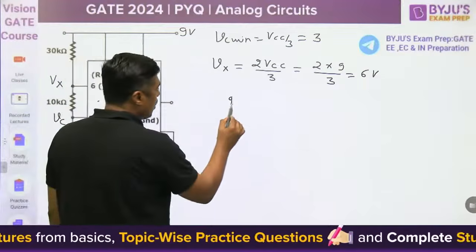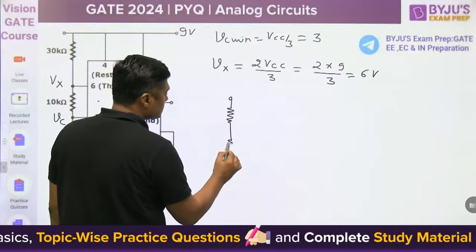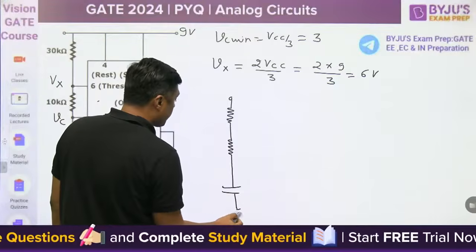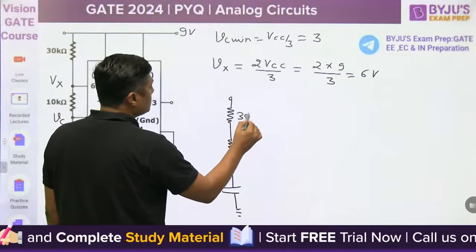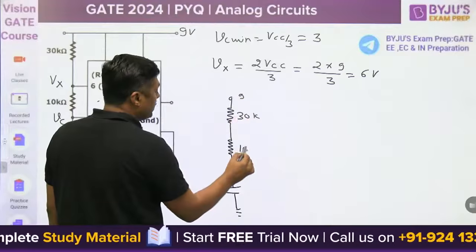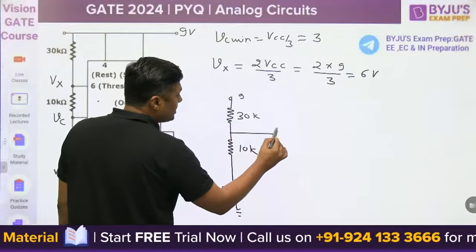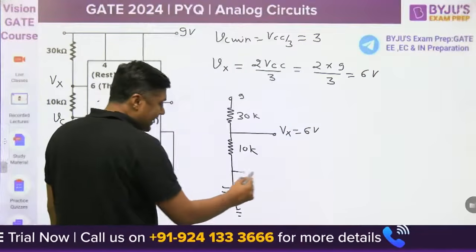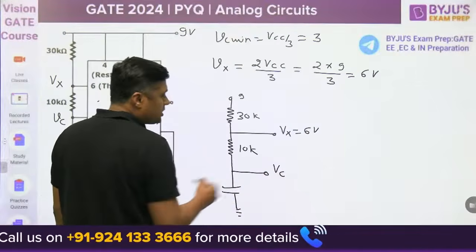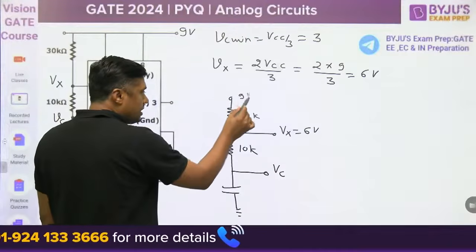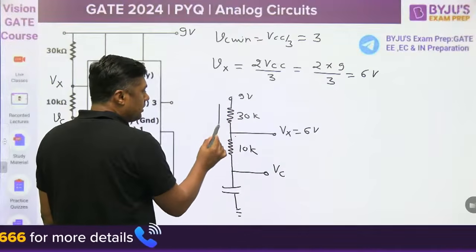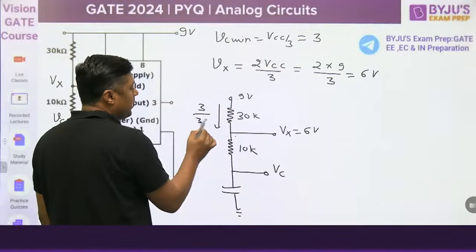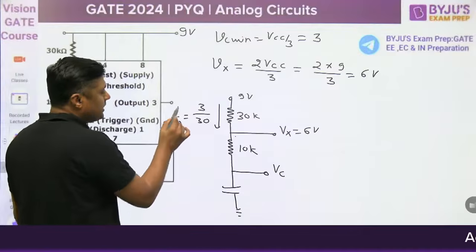Then watch this. This is the value and this is the capacitor. This is 30 kilo ohm, this is 9 volt, this is 10 kilo ohm, and the maximum voltage at this point is 6 volt. At that time, at the same instant, what is the voltage at this point? 9 minus 6 upon 30. So what will be the current here? 9 minus 6 is 3, 3 by 30 means 1 by 10 milliampere current.